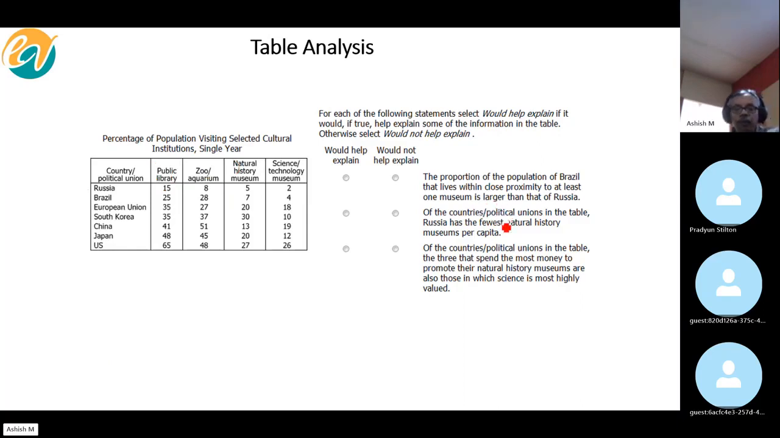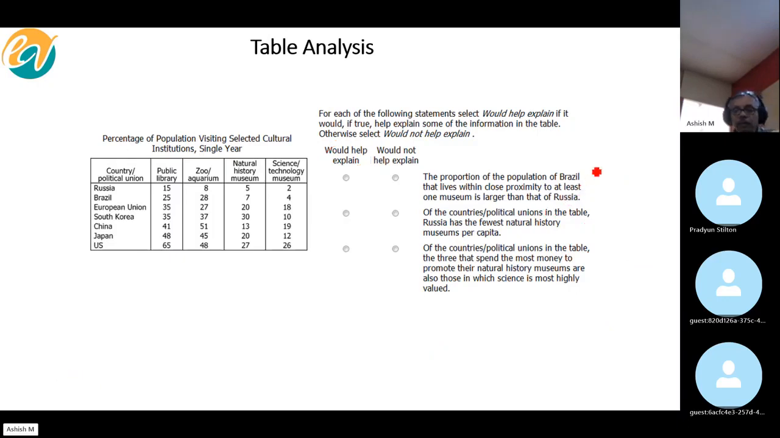For each of the following statements, select would help explain if it would, if true, help explain some of the information in the table. Otherwise, select would not help explain. Reiterating, guys, this is just one question, and there are 3 sub-questions to it. You would get graded on this question only if you get all the 3 sub-questions correct.